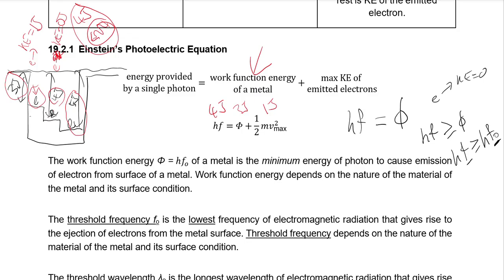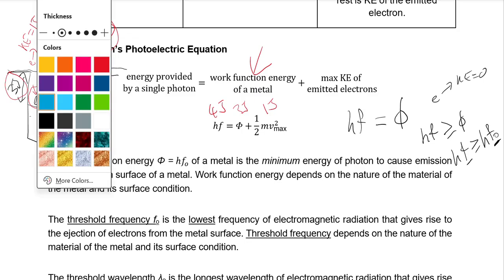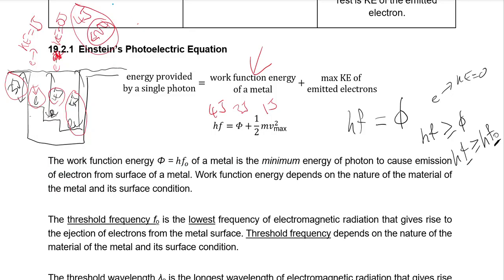But if I change the light to, let me try a different color, say instead of 4 joules, I change to another light that is 3 joules. Can you see that now only this guy will come out, and this guy will come out with energy equal to 0, Ke equals 0.